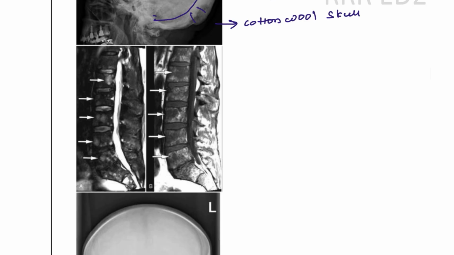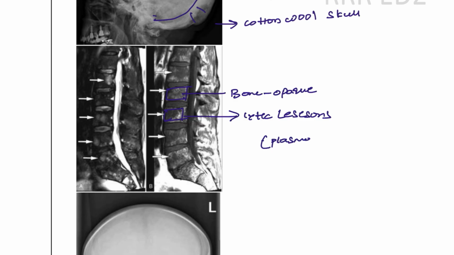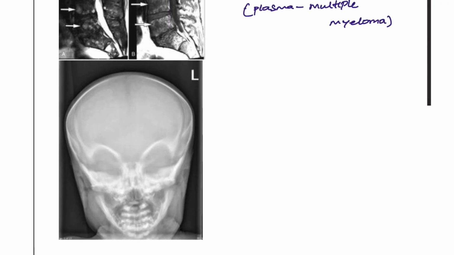Next, another picture that you can see. Generally, in the scan the bones should look more opaque, but here they are looking less opaque, and these lesions are known as lytic lesions, and lytic lesions are seen with increased plasma cell activity. Plasma cell activity is seen in which condition, guys? In multiple myeloma. This picture belongs to multiple myeloma, lytic lesions.